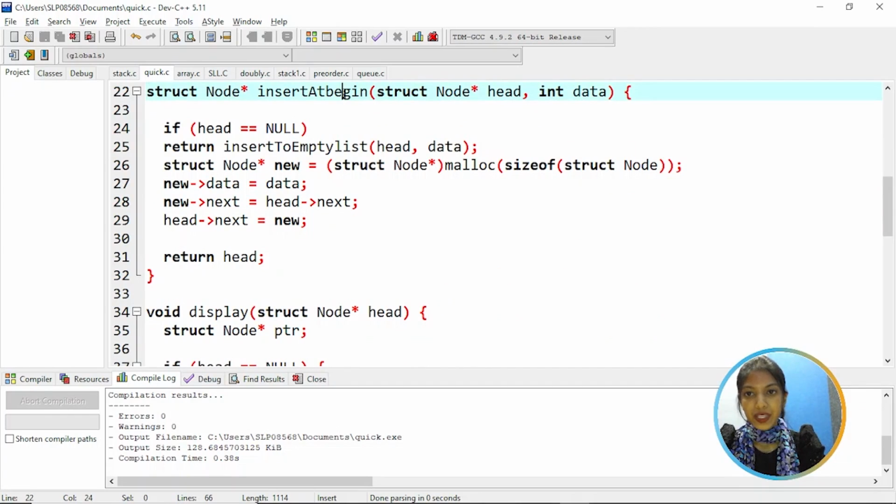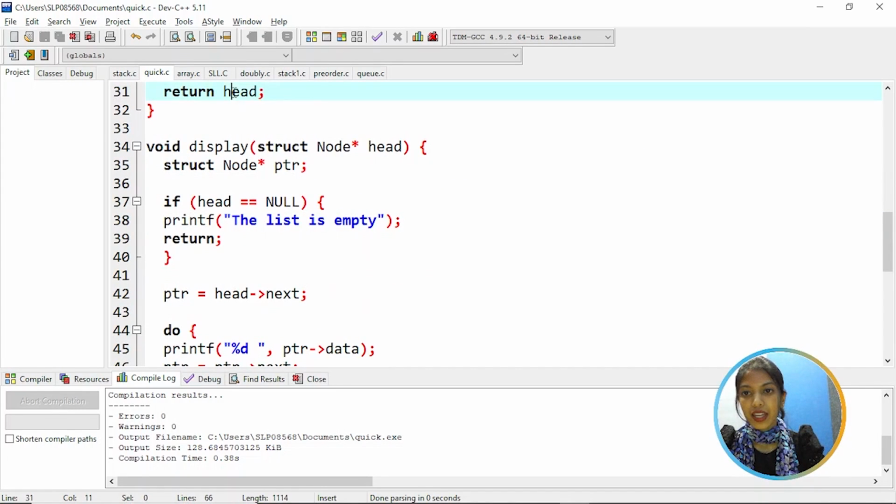And then insert at beginning. So if head is equal to null, return insert to empty list. So again create a new node, allocate memory, and assign data to the new node's data part, and head's next is assigned to new next, and new is assigned to head next, and return head.